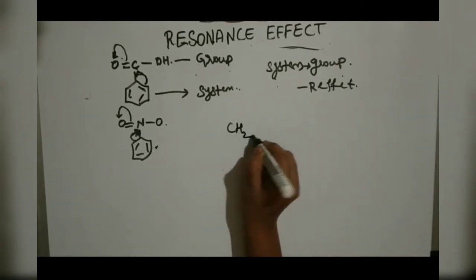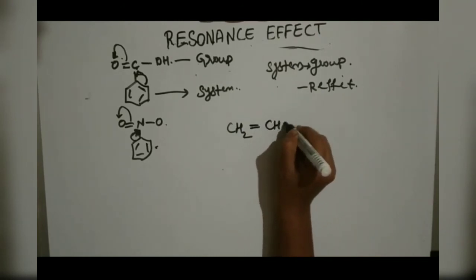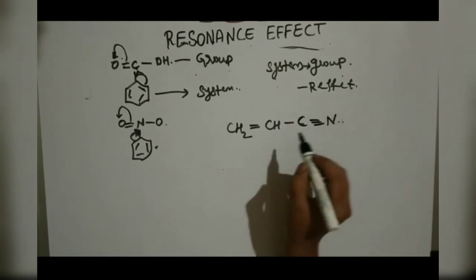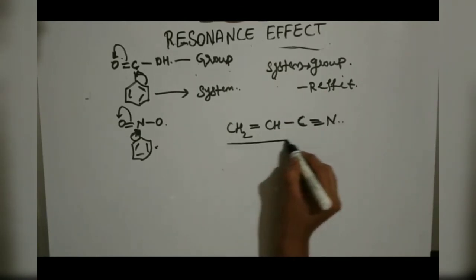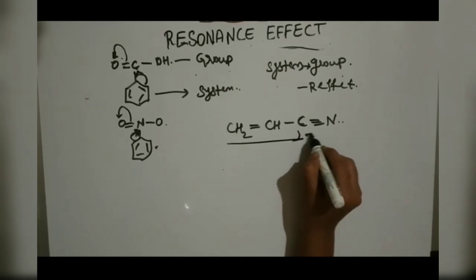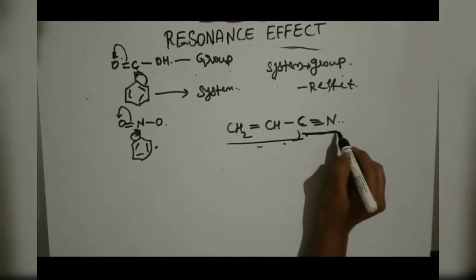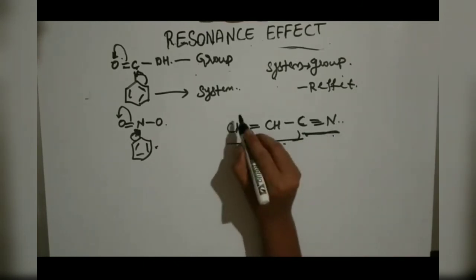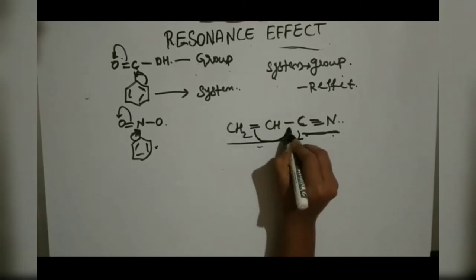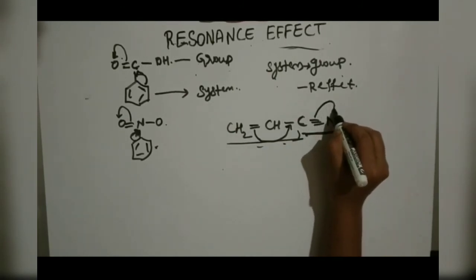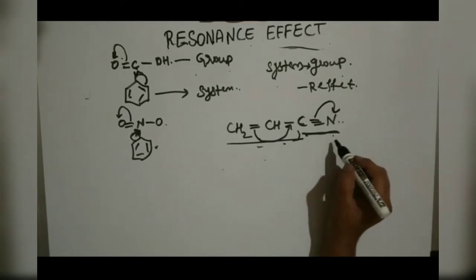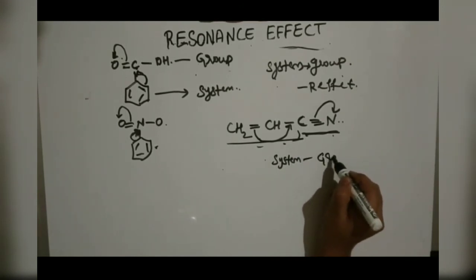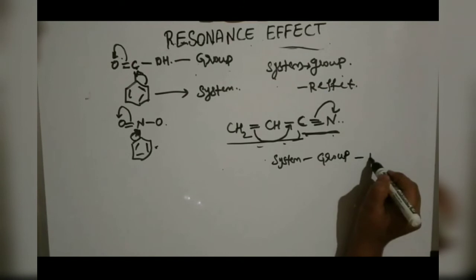Another example, CH2 double bond CH, single bond C, triple bond nitrogen. So which one is a group here? This one is a group, and this one is the system, and this is the group. So what is happening? From system to group. There is a double bond, this moves here, and this triple bond moves from here. So there is a transfer of electrons from system to group, so we can name it a minus R effect.